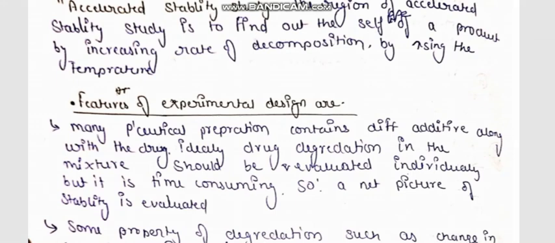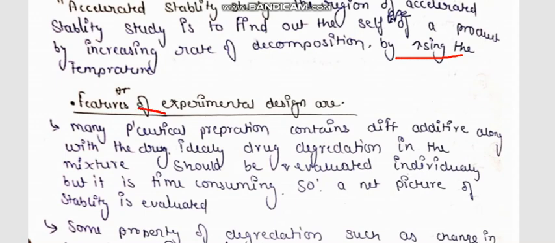Because if we increase the temperature, the rate of degradation of the drug will increase, the amount of degraded product will be more and the amount of active ingredient will be less, and the expiry can be calculated in a short period of time with ease. But if we keep the product at room temperature, it will take a long time to calculate its shelf life or half life.